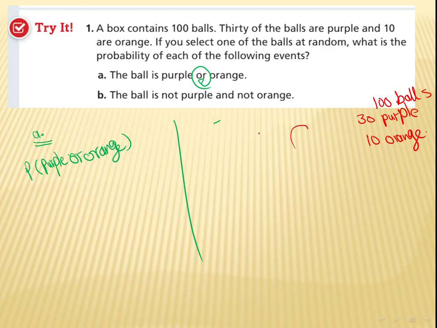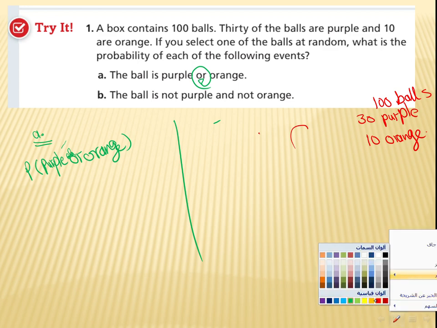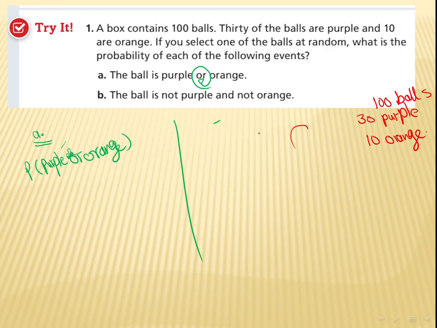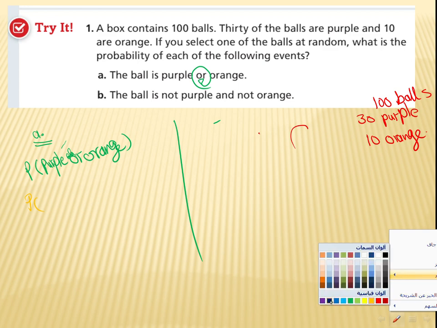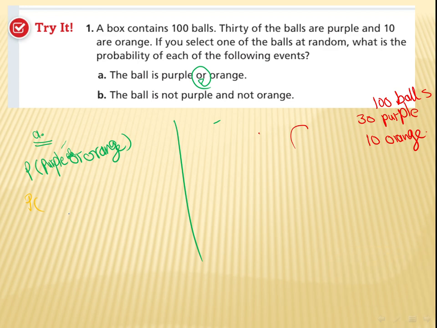Okay, so again, this is very important. How can we translate it? We are going to translate it as a mathematician, as an addition. So the probability of getting purple or, so plus the probability of orange.